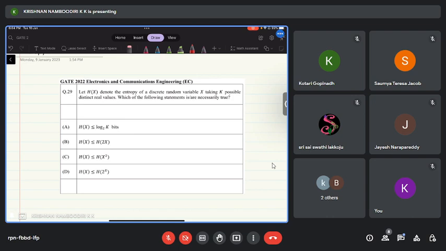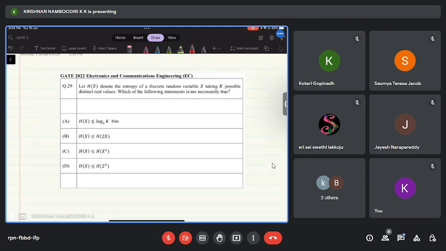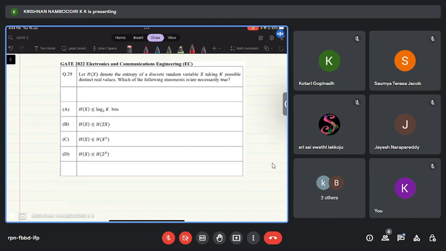It's related with the entropy of a random variable. The question is as follows. Let H of X denote the entropy of a discrete random variable X taking K possible distinct real values. Which of the following statements is or are necessarily true? This is a multiple choice question and you can see four options. We need to determine out of these four options which one is necessarily true. One or more options can be correct.